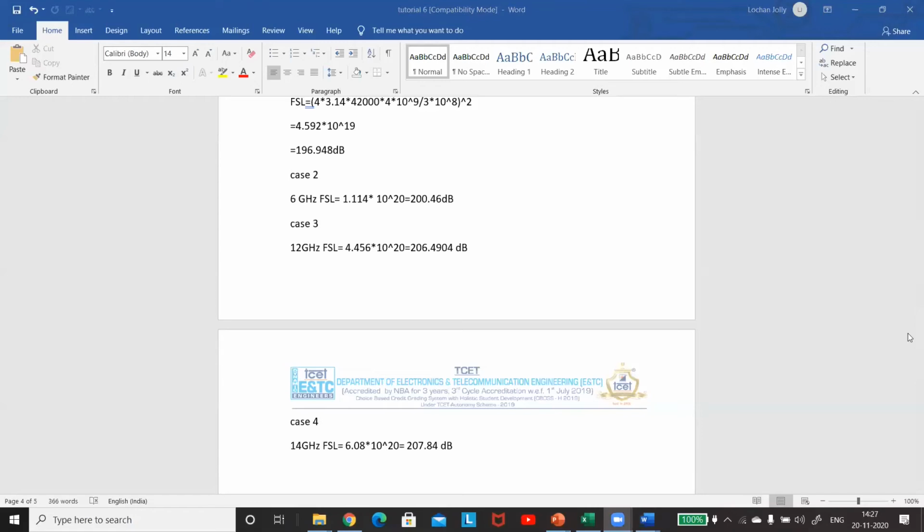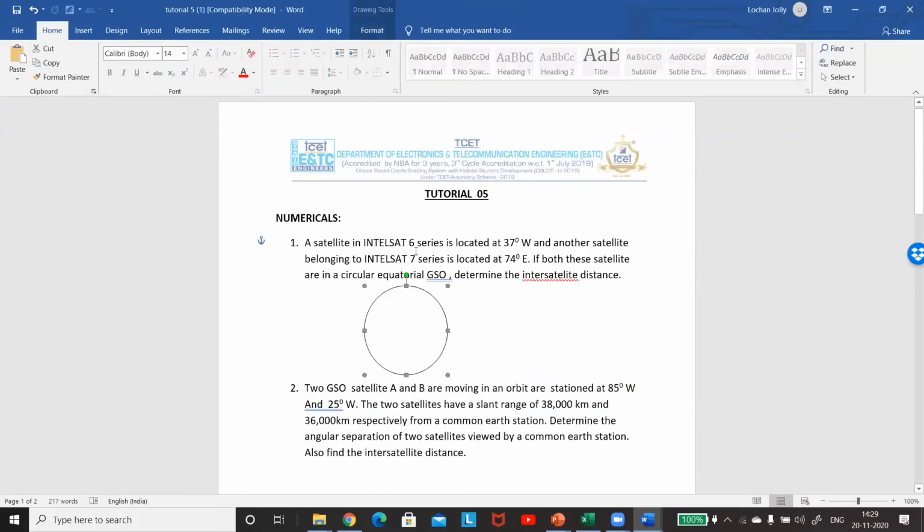So these are the ways in which you can be asked multiple choice questions for module number 4. Now we will go. So what he is saying is we need to find the inter-satellite distance between the 2 satellites located at 37 degrees west and 74 degrees east. Both are in a circular orbit. This is a geostationary. Determine the inter-satellite distance.